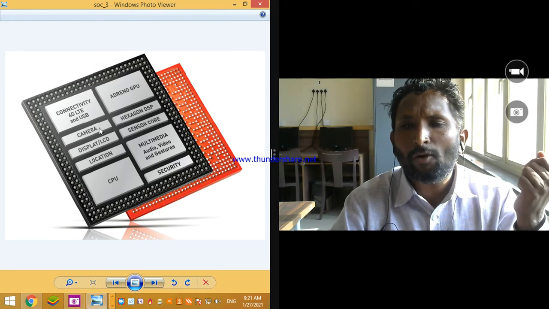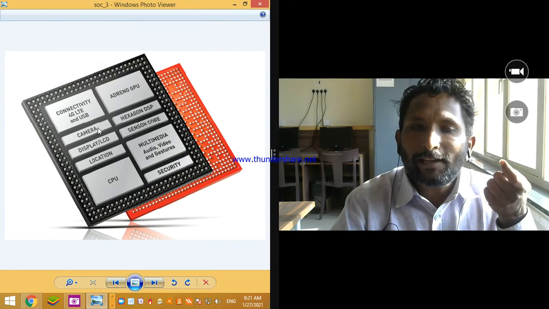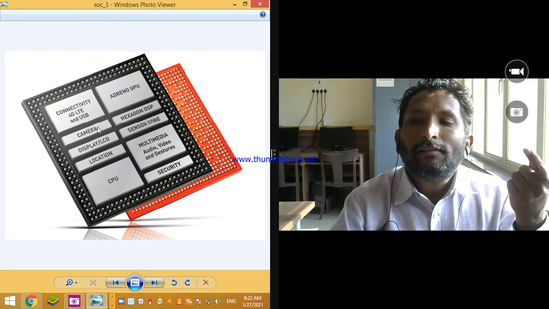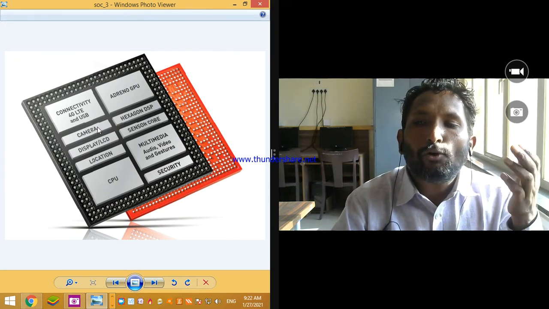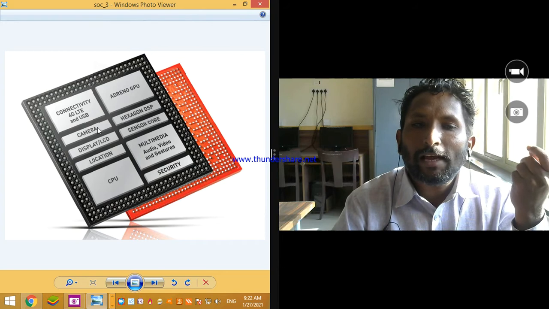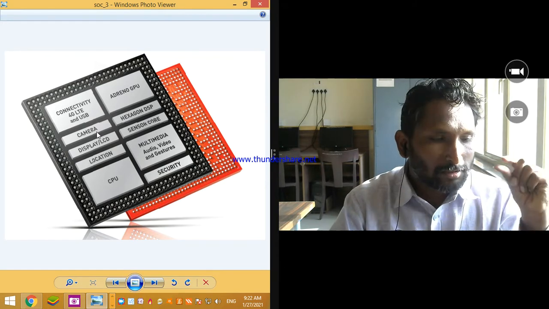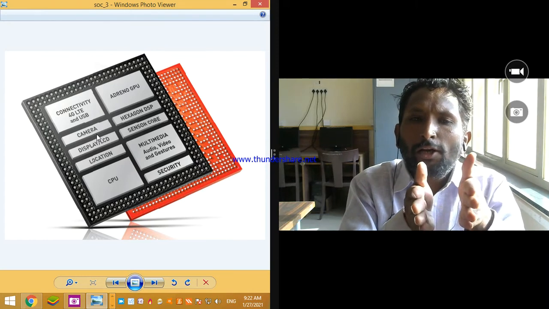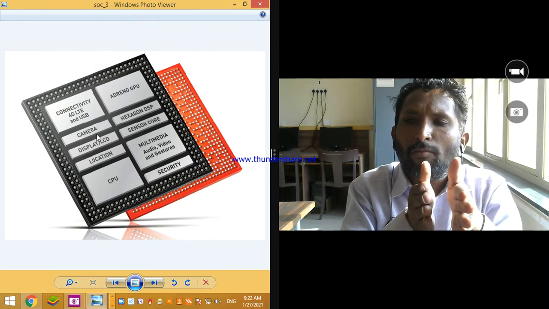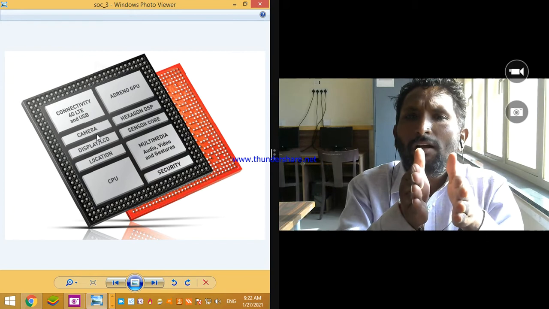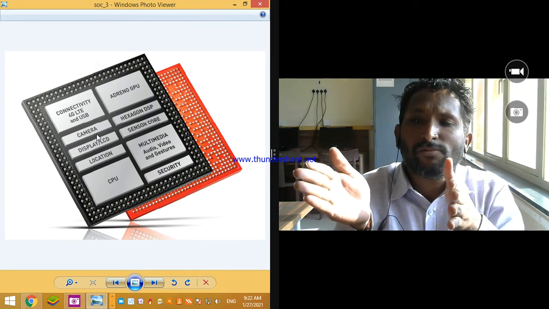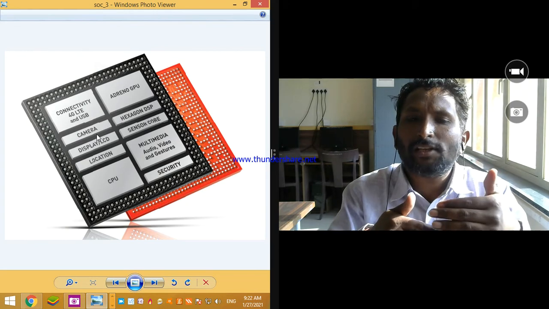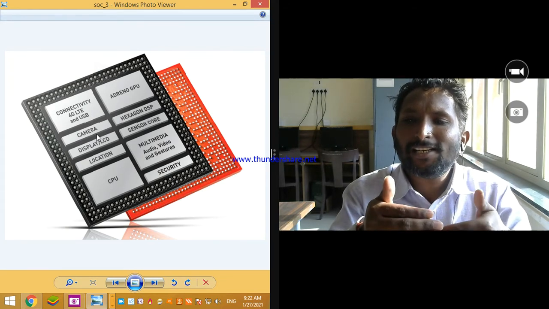What is the activity of the camera? If we take a picture through our mobile phone camera, the picture captured by the photon rays gets stored into the camera module. That camera module works on the analog signals that come through the camera lenses and converts the analog signals into digital signals.